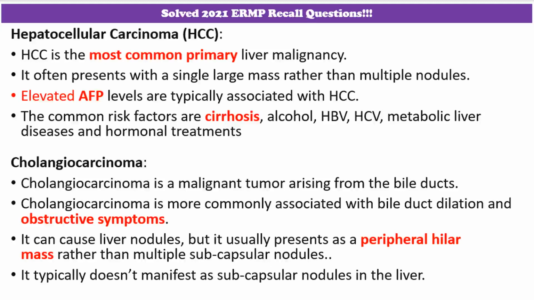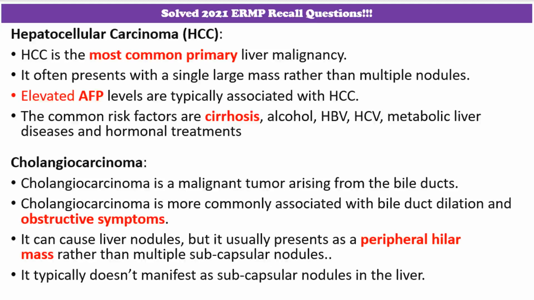Let's discuss each of the liver nodules from the given options briefly. Hepatocellular carcinoma is the most common primary liver malignancy. As with most primary liver nodules, it often presents with a single large mass rather than multiple nodules. Elevated alpha-fetoprotein levels are typically associated with HCC, but the patient's serum AFP is within the normal range, making HCC less likely. HCC typically develops in the context of chronic liver diseases like cirrhosis and hepatitis. The common risk factors for HCC are alcoholic liver disease, chronic hepatitis B, and chronic hepatitis C virus infection, and other causes of cirrhosis.